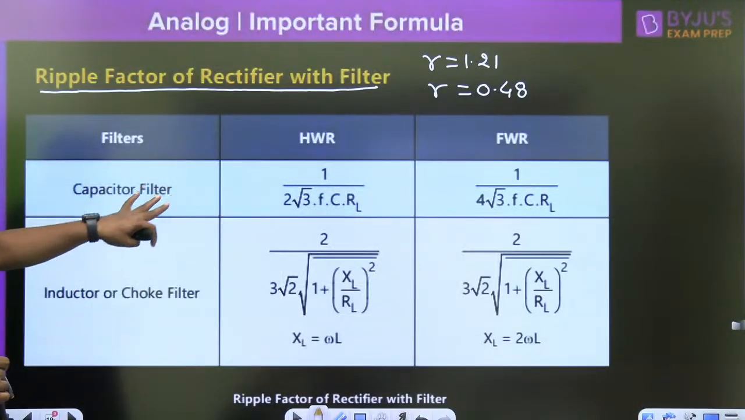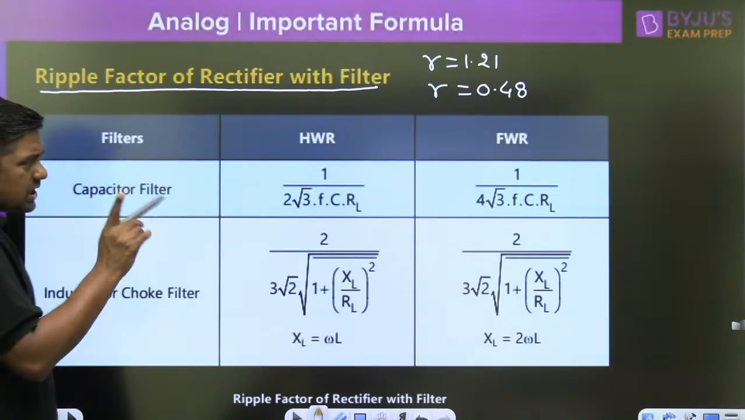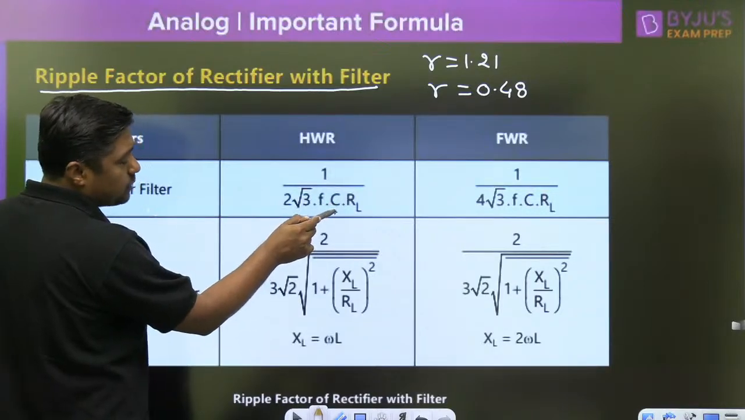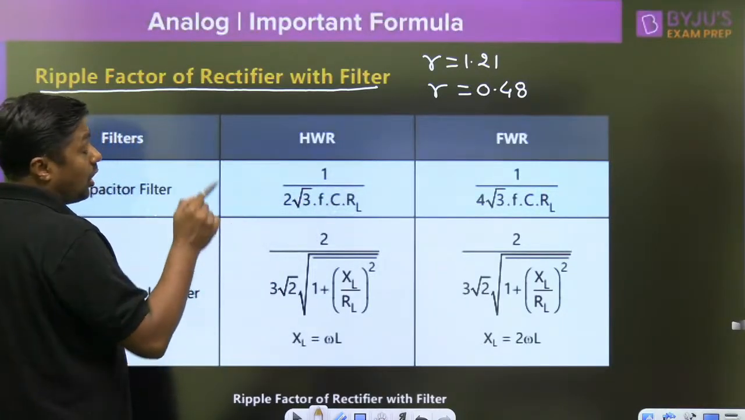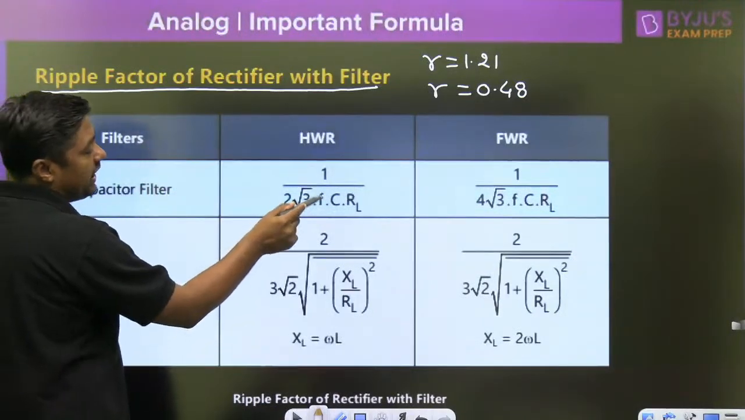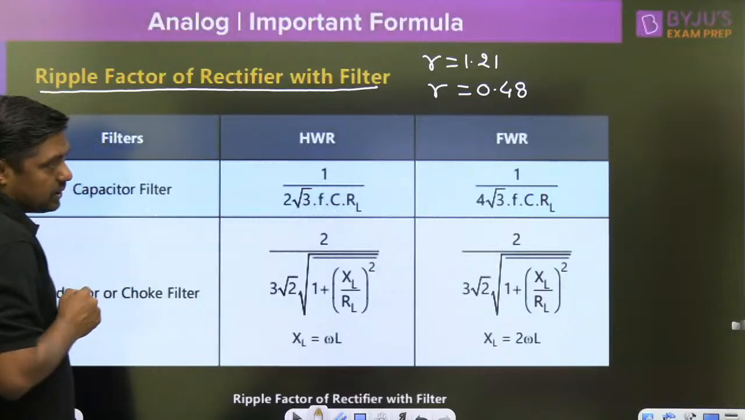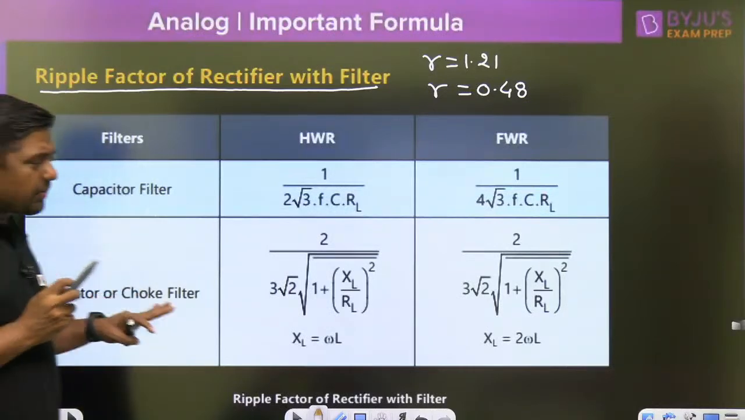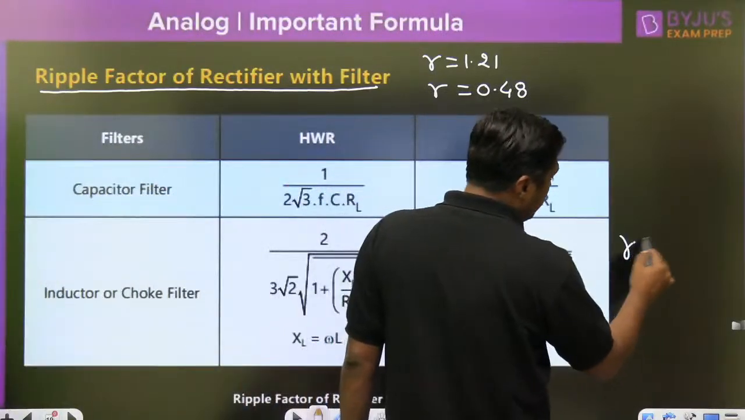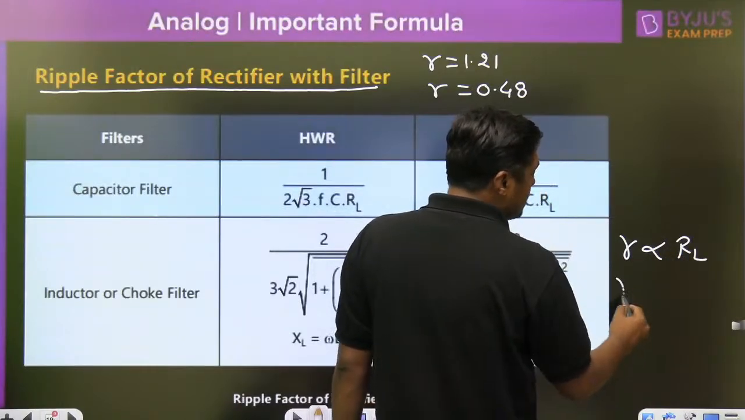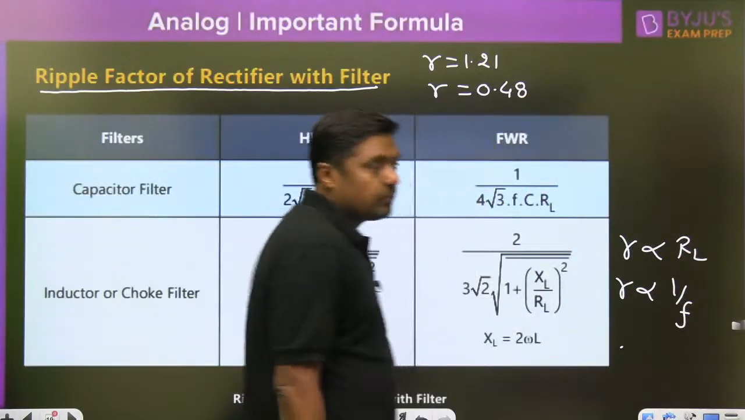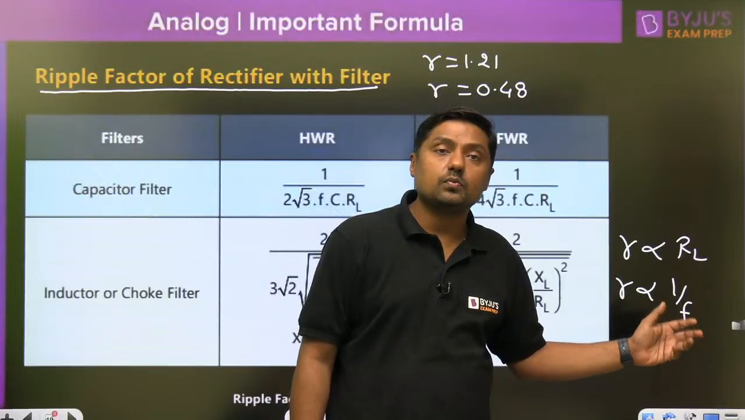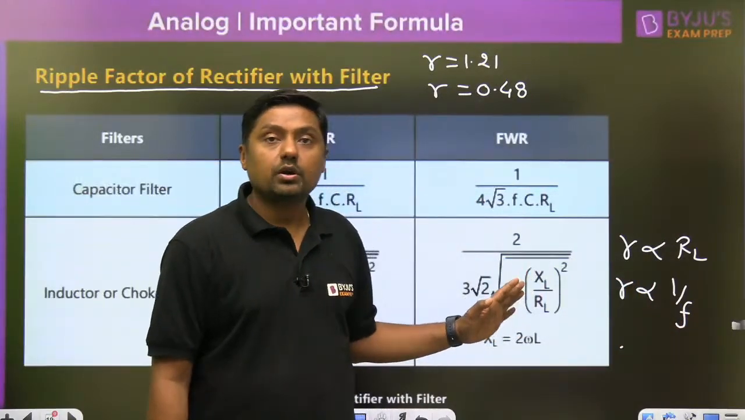Now, the ripple factor for capacitor filter, remember this important thing. It is inversely proportional to F, inversely proportional to C, inversely proportional to RL, and it should be as low as possible. That's why F should be high, C should be high, RL should be high. Here 2 root 3, here 4 root 3. This is very, very important. In the case of inductor filter, remember that ripple factor is directly proportional to RL and inversely proportional to frequency. RL should be as low as possible in the case of inductor filter, and frequency should be as high as possible.